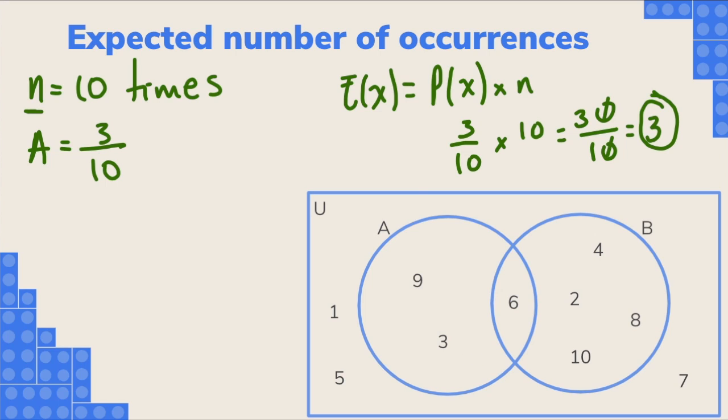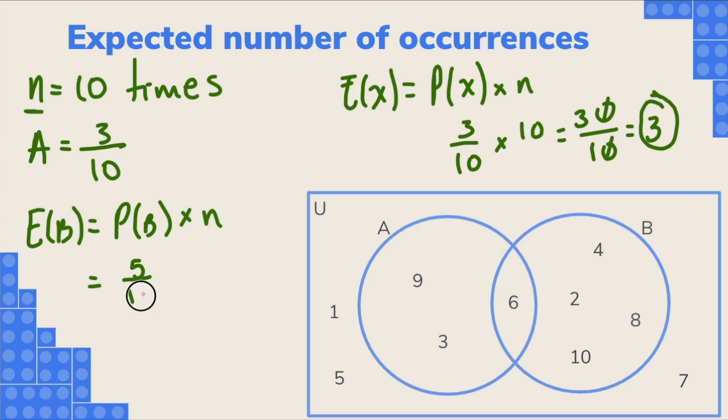Now let's find the expected number of B. The expected number of B is going to be equal to the probability of B times the number of times that we repeat the experiment. So this one is going to be equal to 5 over 10 times 10, which is 5. So what it means is that 5 out of these 10 times that we repeat the experiment, we expect to get a number that is even.